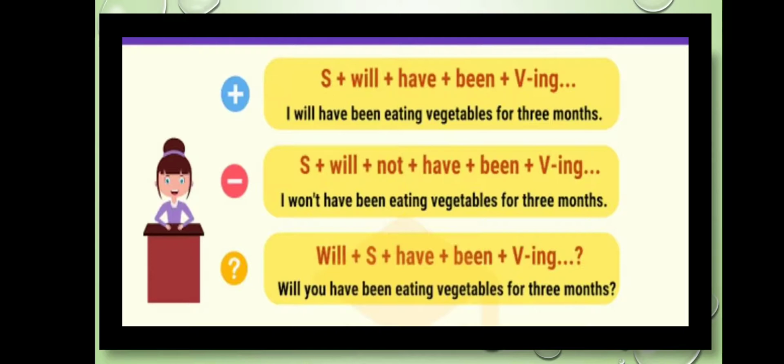In case of interrogative sentences, again we are going to use will plus subject plus have plus been plus ing form of the verb. Will you have been eating vegetables for 3 months? Now this is again a question, so we are going to put a question mark towards the end.